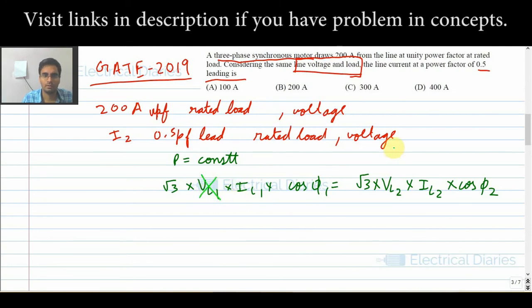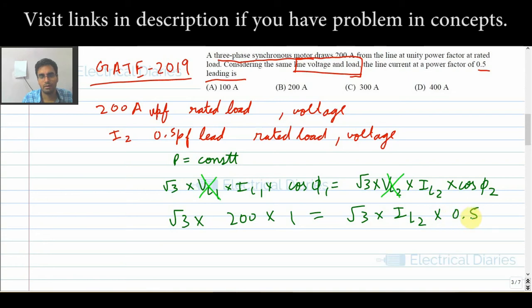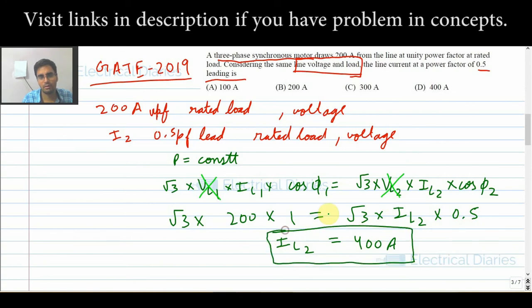So root 3 into IL1, IL1 is 200, UPF means 1, equals root 3 into IL2, with the second power factor being 0.5. So what will my IL2 come out to be? On solving, IL2 will come out to be 400 amps. So this is the answer.